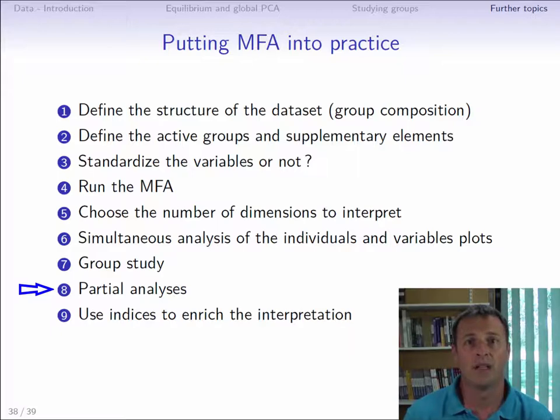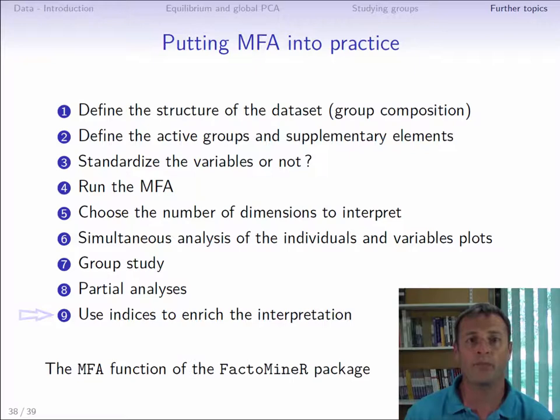The separate analysis can then be examined in detail to see which are the dimensions of each group that are related to the dimensions of the MFA. Lastly, the indices for quality of representation, contribution, LG or RV coefficients can be used to enrich our interpretations.